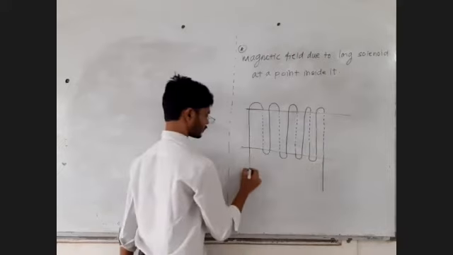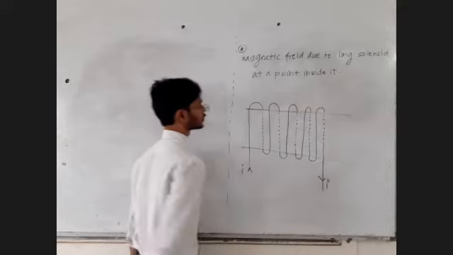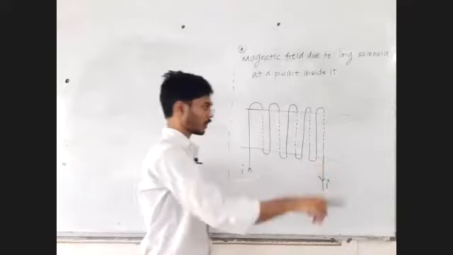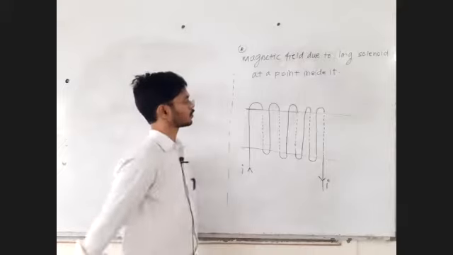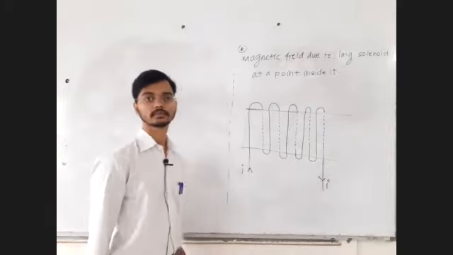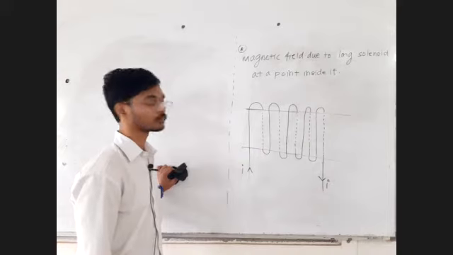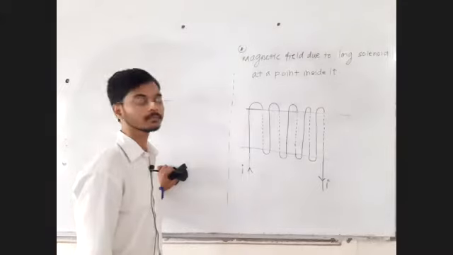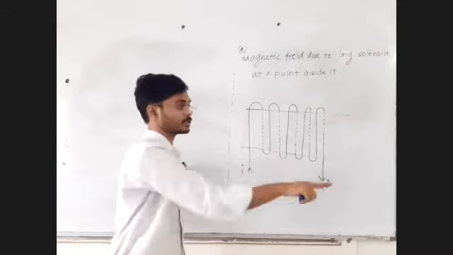Okay. Let's say current is going like this. Current will come out like this. So can you see ring, ring, ring and ring over ring? You will see many rings. Are you able to look at the rings of the spring? Did you see the rings? Did you see the rings of the spring?